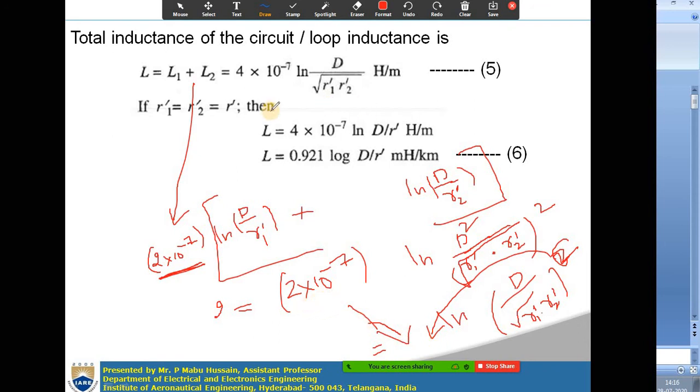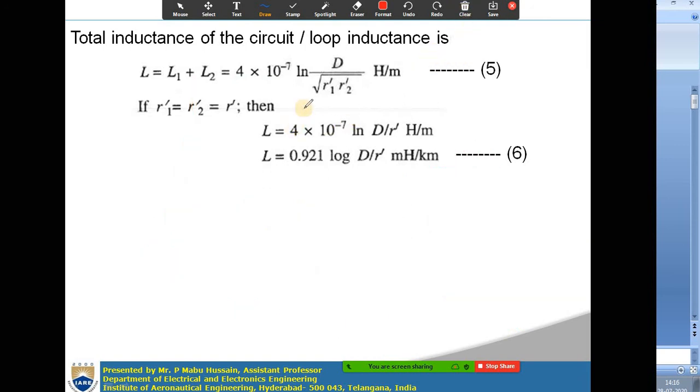Okay, so now this square will come to the front side of ln. So in such a case 2 into 10 to the power minus 7 becomes 4 into 10 to the power minus 7. Okay, 4 into 10 power minus 7 ln d by under square root r1 dash r2 dash, you will get the final expression. Okay, this is how you get the expression. The total loop inductance is this value, 4 into 10 power minus 7 into ln d by under square root r1 dash into r2 dash.